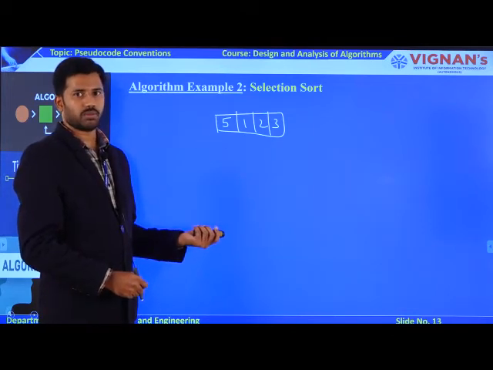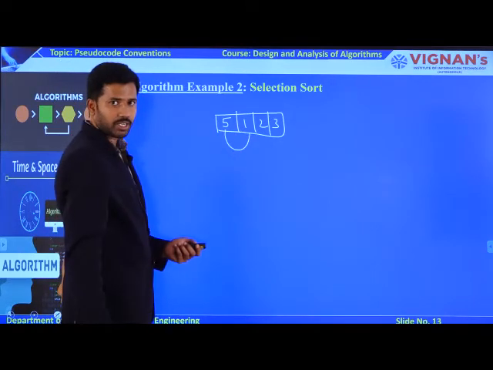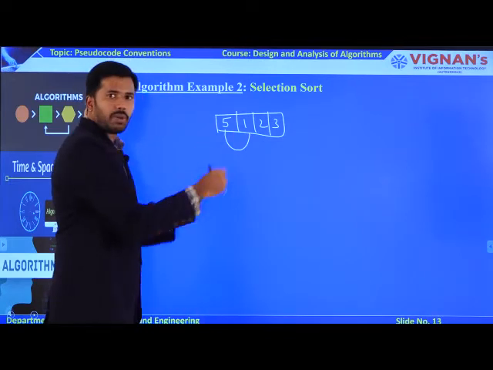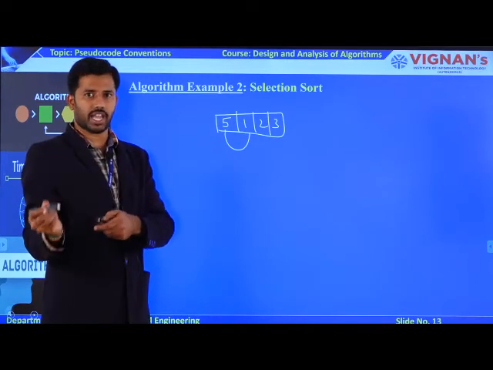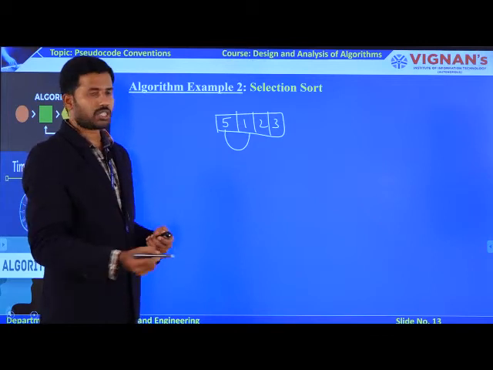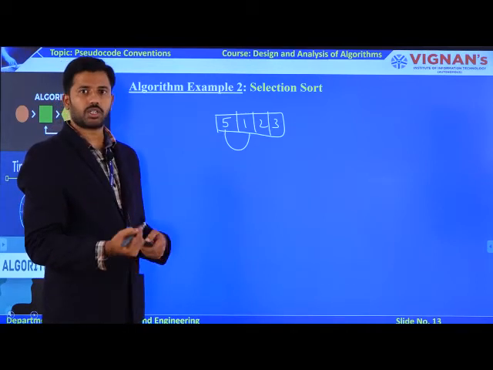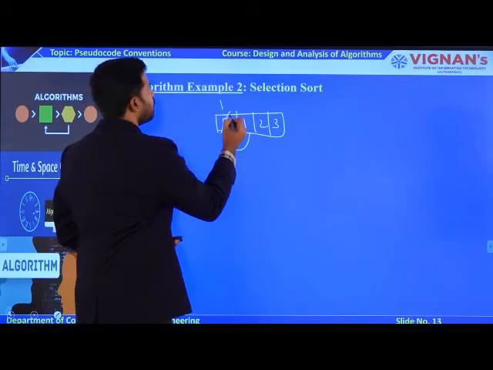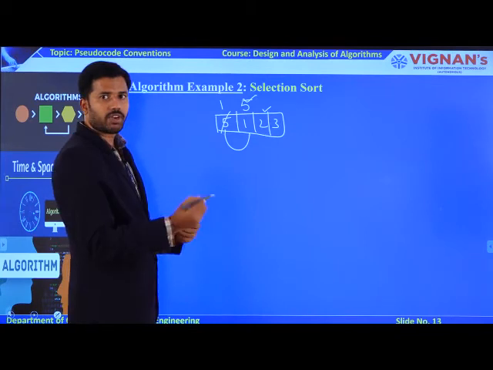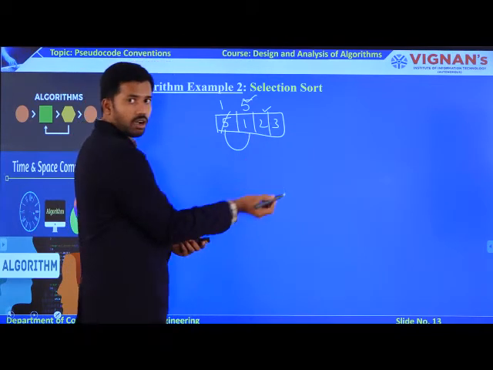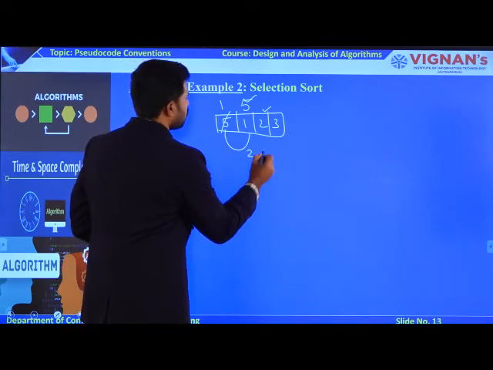Ultimately you require an algorithm, which compares initially the first element with the second element. Likewise, you are going to compare each and every element with the remaining n minus 1 elements of your array, to get the sorted order. By comparing 5 and 1, are they in sorted or unsorted order? Definitely you need to swap them, converting this into 1 and 5. Now you compare 5 with 2, and you need to sort the values into 2 and 5.